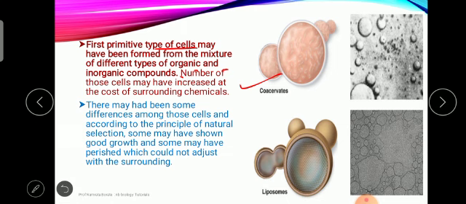There may be some differences among those cells according to the principle of natural selection. म्हणजे निसर्गाने कोणाला सिलेक्ट केलं आहे त्याच्यावरून वेगवेगळ्या प्रकारच्या सेल्स फॉर्म झाल्या. Some of them had good growth, but those were not susceptible for development. ज्या सेल्सना नेचरने सिलेक्ट केलेलं नाही, त्या perish झाल्या.